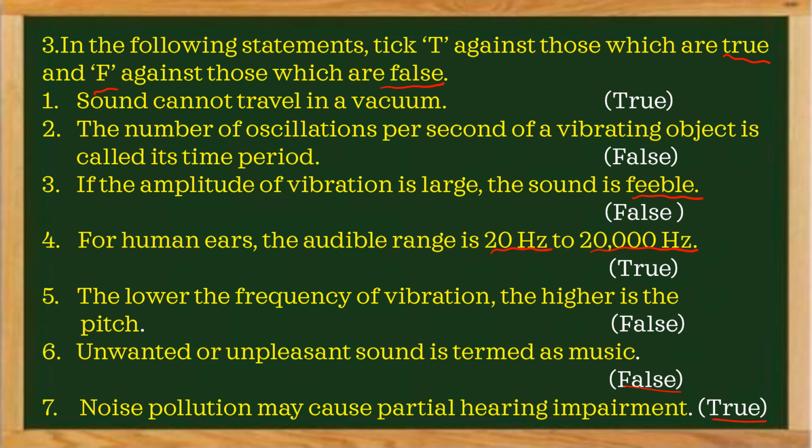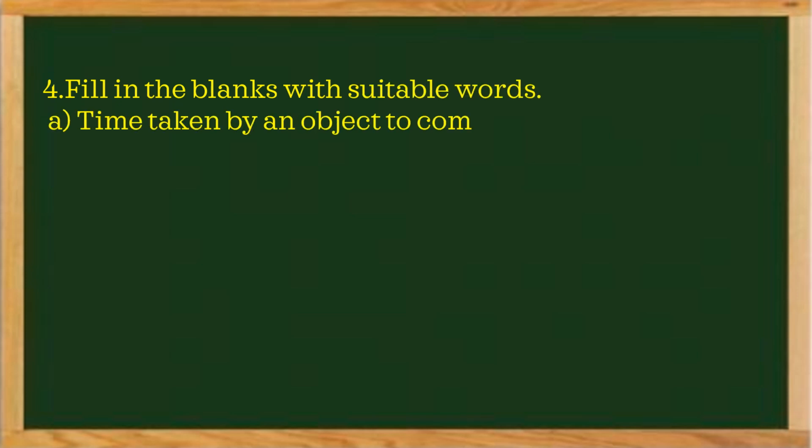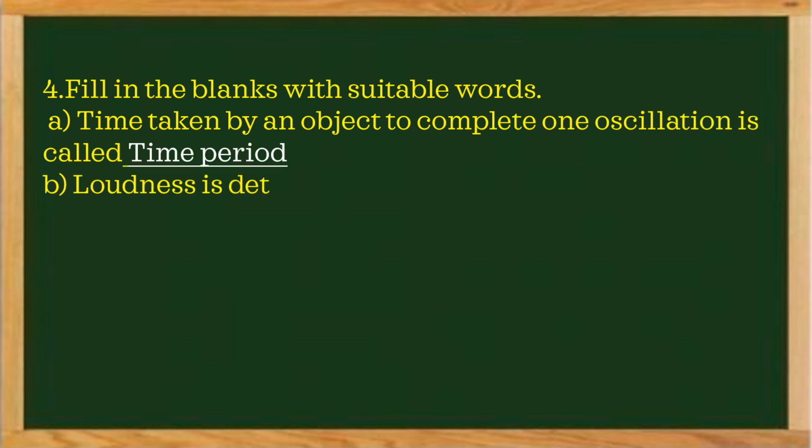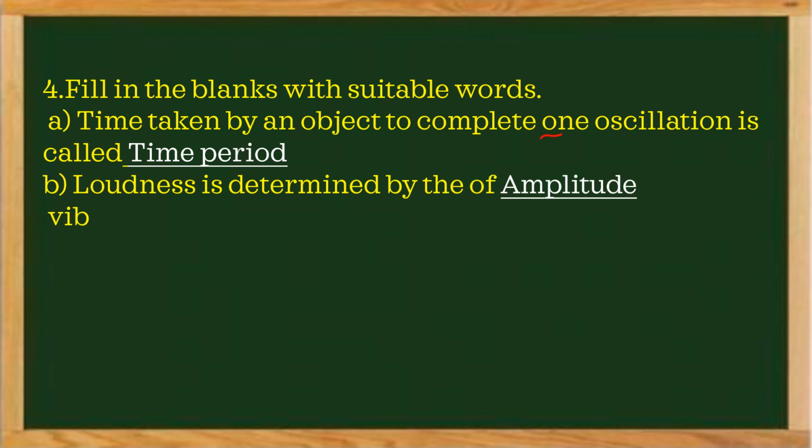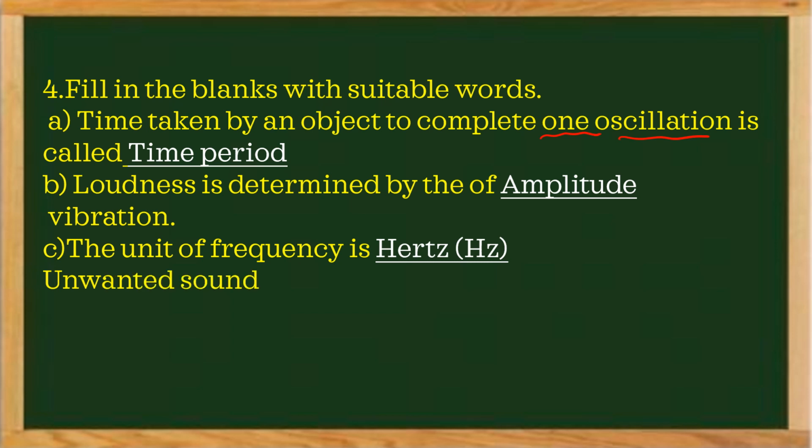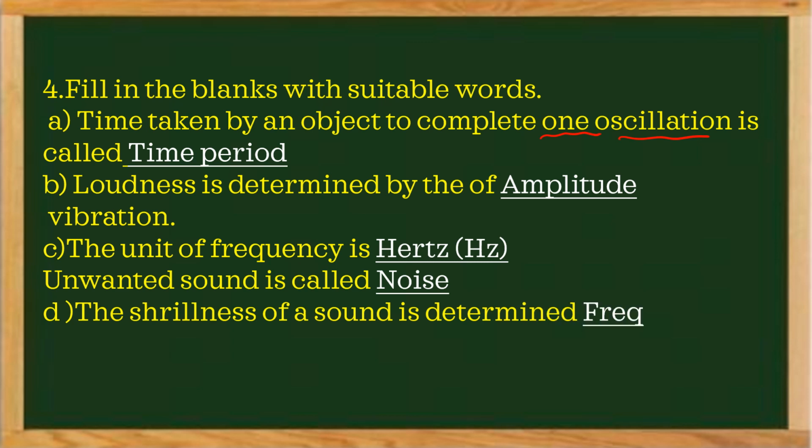Okay, next we will go to the next question. Fourth one: fill in the blanks with suitable words. First one, time taken by an object to complete one oscillation is called time period. Second one, loudness is determined by the amplitude of vibration. The unit of frequency is Hertz, symbol Hz. Unwanted sound is called noise. The shrillness of a sound is determined by frequency of vibration.